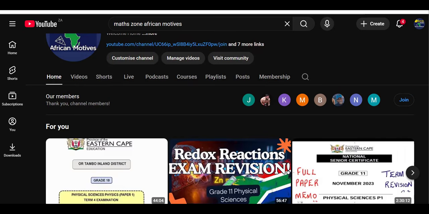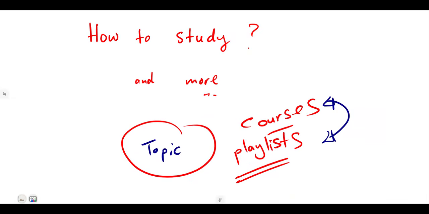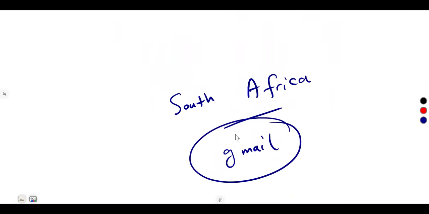Another thing about this membership, let's talk about it just for a little time. We're just going to add one or two points here. If you are outside of South Africa, let's say you created your Gmail account using a number which is not a South African number, it means you won't be able to access those videos because it will be like you're outside of the country. So it will tell you that you cannot purchase this, or the service is not yet in your country, this and that.